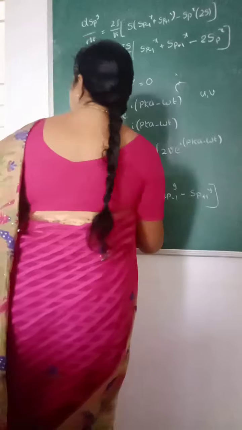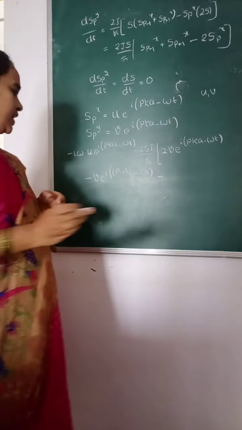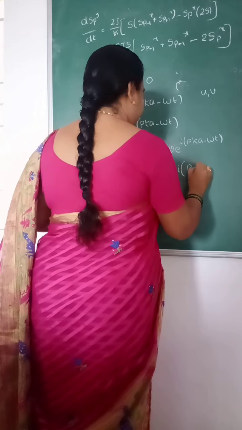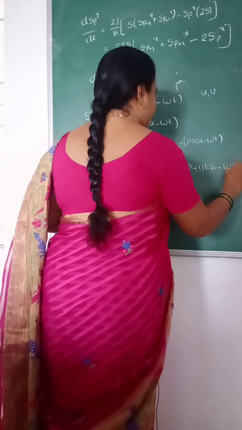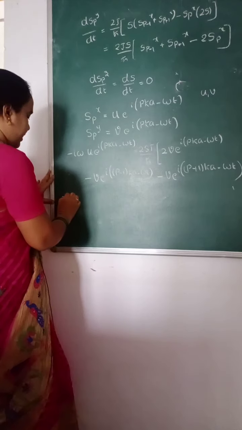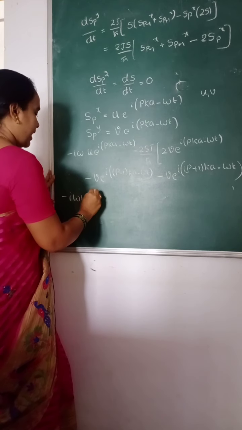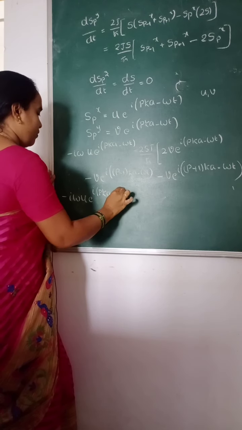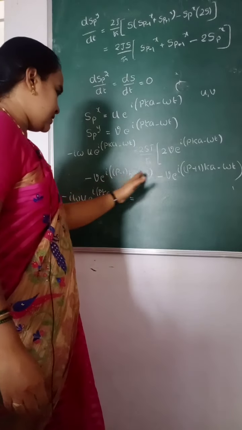So here p is replaced with p plus 1, that is minus v e power i (p plus 1) ka minus omega t, minus i omega u e power i p ka minus omega t is equal to,